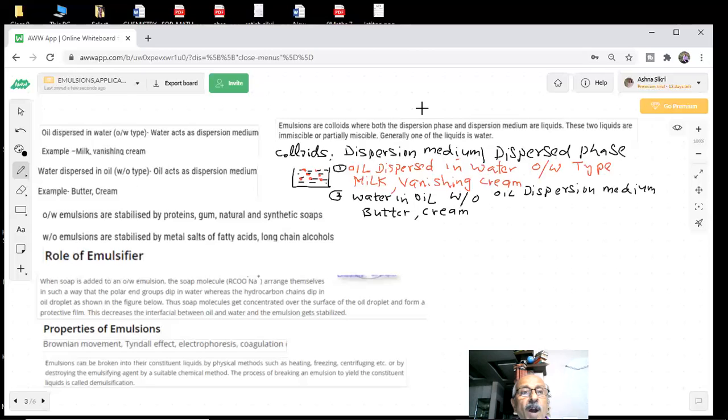So you have more examples here of oil and water emulsions. Another problem is that these emulsions are not stable. That is the third point: emulsions are not stable. So what will happen?